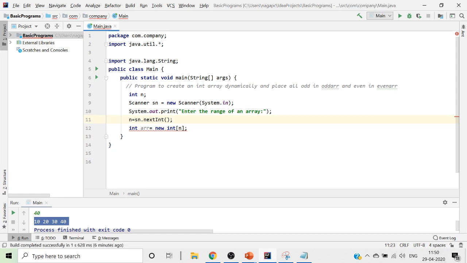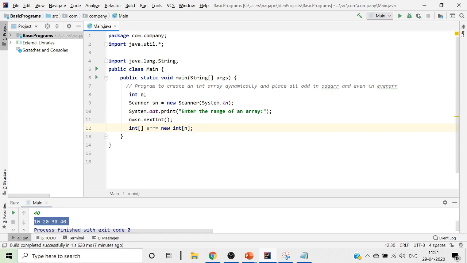Once we read that n value, we will give this array as int array equal to new int of n. This is how I will read my n value. Once I read the n value here, the array has the capacity to accept n values. Now that I have given n, arr has the capacity to store n values. So now we will go ahead and create this array.